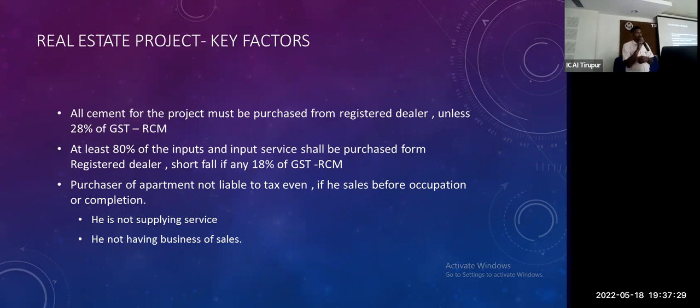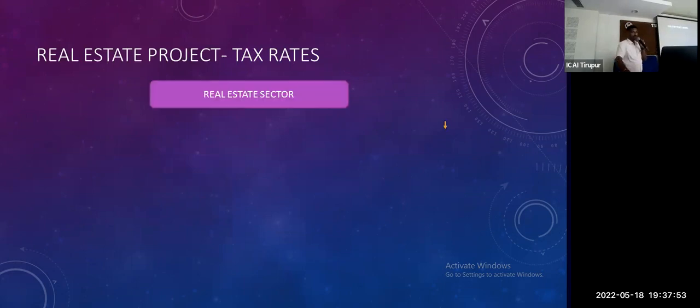Purchase of an apartment is not liable even if the sale is before the acquisition is completed. So he is not supplying the service, he is not in the business of sales. So simply I purchased from an unregistered dealer. If my purchase from unregistered dealers is more than 20%, I have to look at it for additional tax liability. I have to pay RCM based on my scenario.